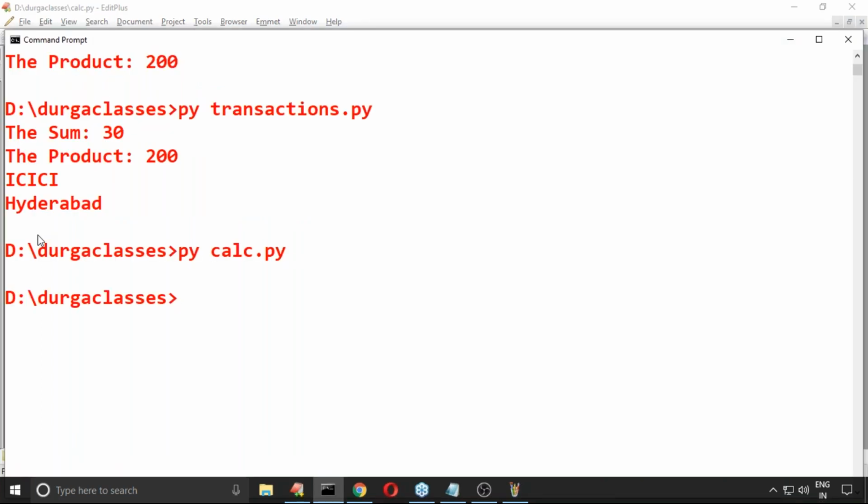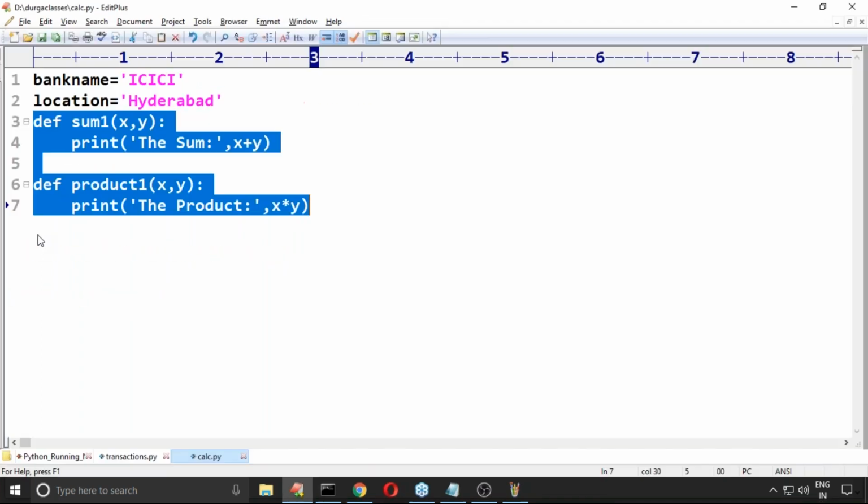Nothing. No output. Someone is asking, if calc.py is in a different folder, how can you do that? That part I will take care of. That concept is called packages. Sridhar, we will talk about that later. As of now, assume that both are available in the same location.